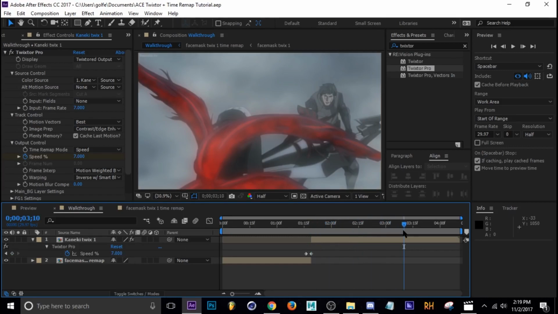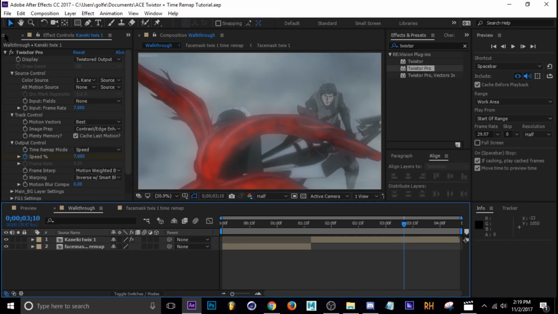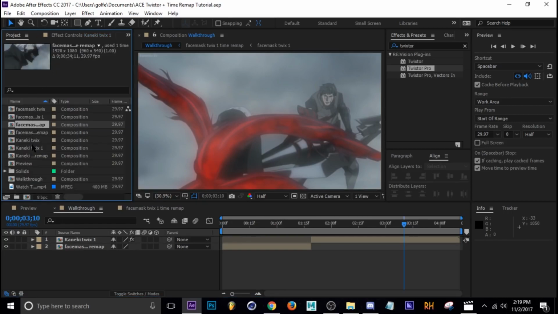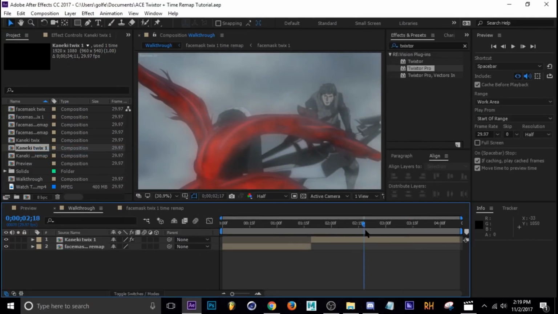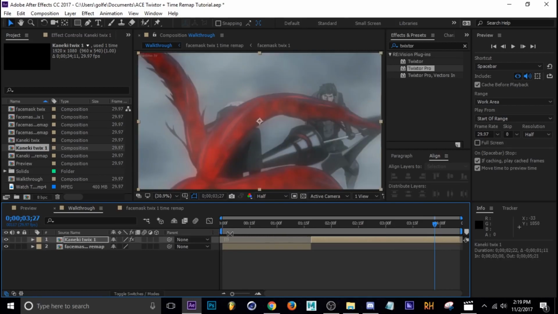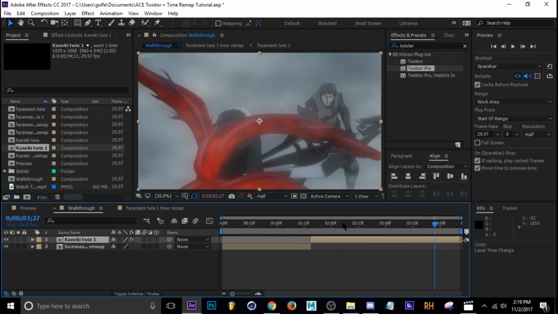So now I'm gonna do the same thing. For Kaneki Twix1, I need to extend it. Where we at? Twix1, change this one to 34. Let's take a look at our motion before we go further. Let's scroll through. Alright, looks pretty good. Alright, Control Z that.